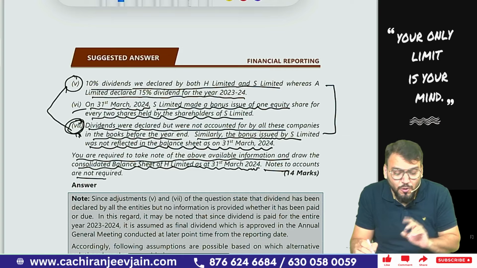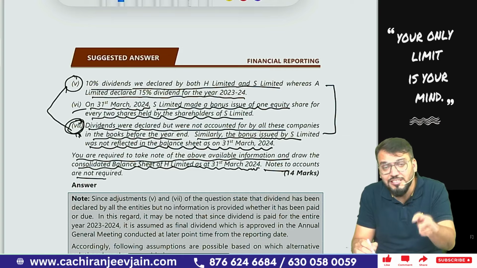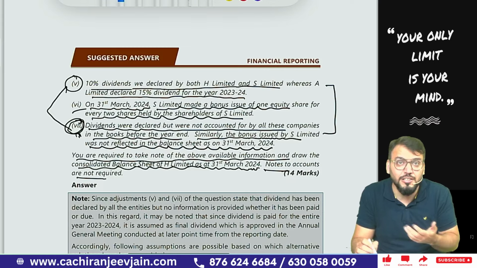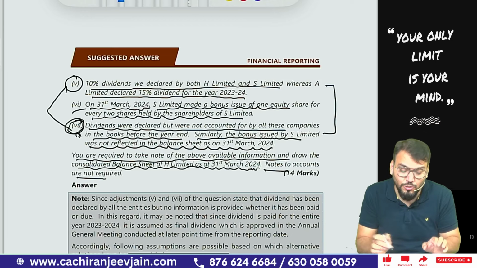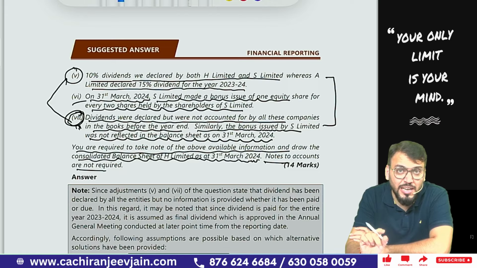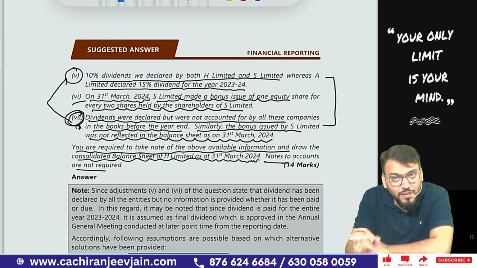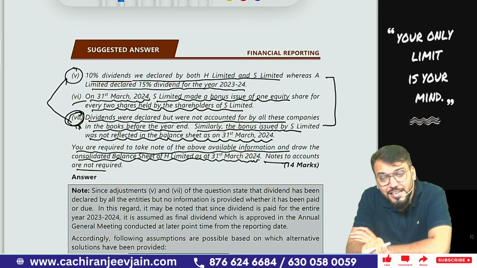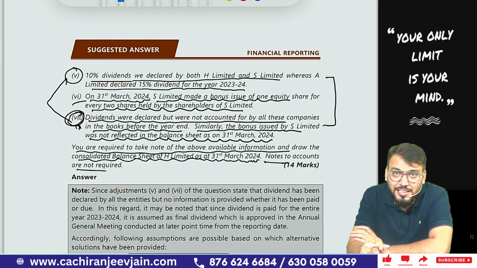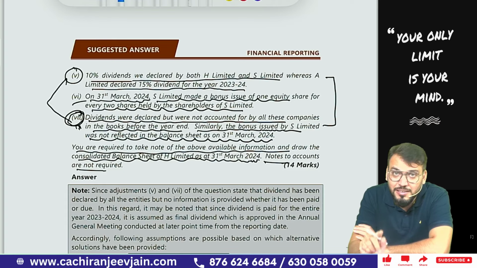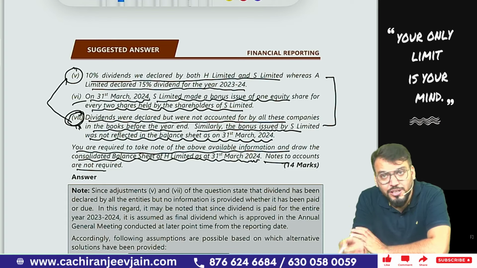So from my point of view, most of the students have taken the first assumption in exam, and if you have taken the first assumption and done it correctly, full marks will be allotted to you. So what are the three assumptions? First, dividend has been declared, means you can assume it is a final dividend. The final dividend of the current year will be declared after reporting date. So for any dividend which you declared after reporting date, no journal entry is required. So the first assumption is that dividend has been declared after reporting date.